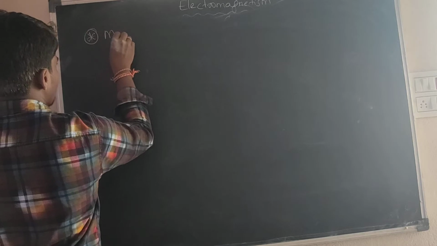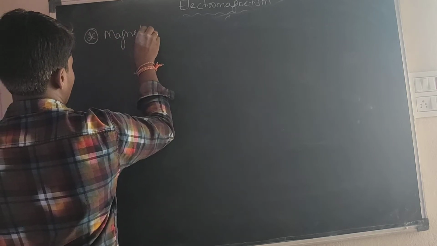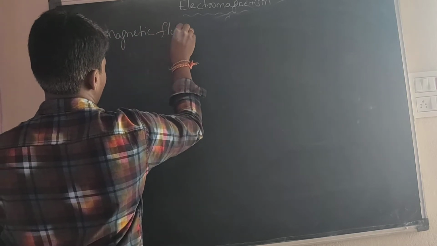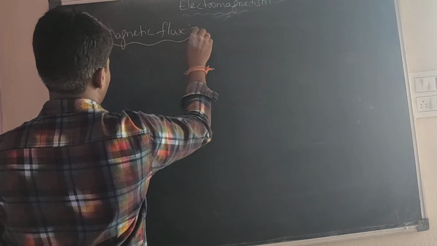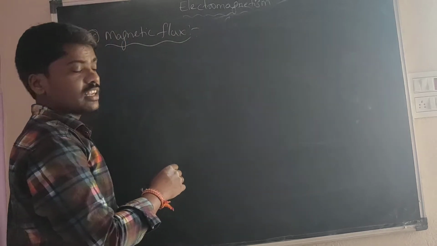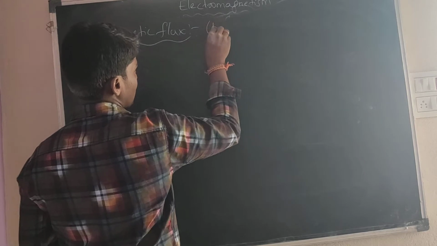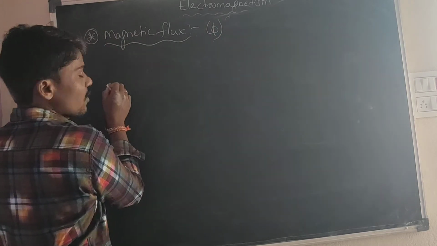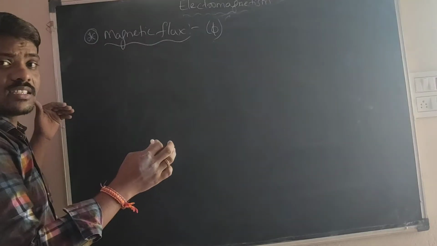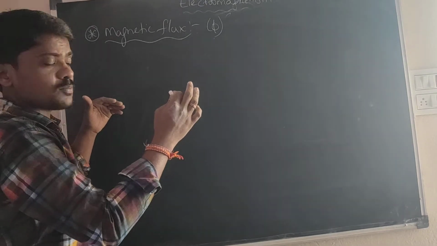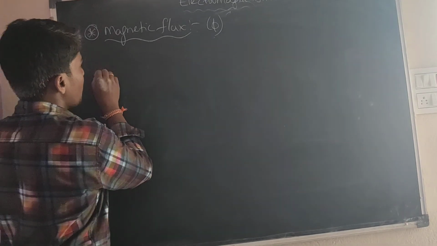Magnetic flux. Magnetic flux can be represented by phi. When the lines of forces pass through an area, here also there is some.